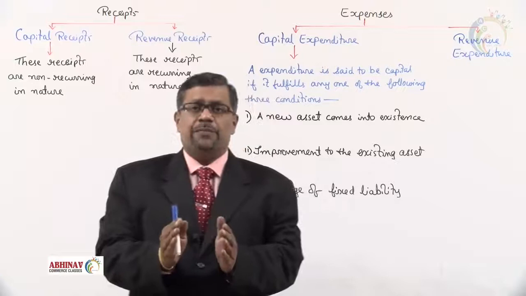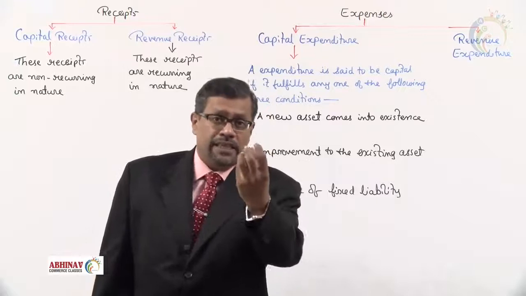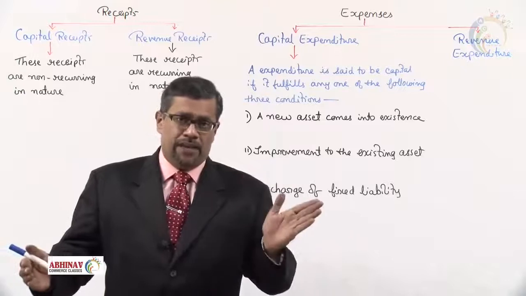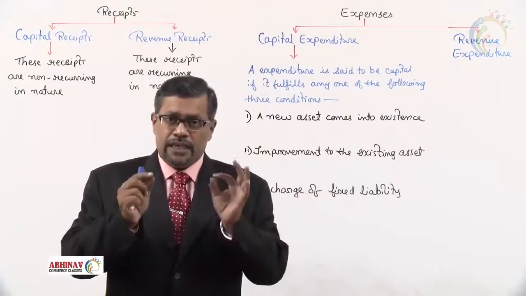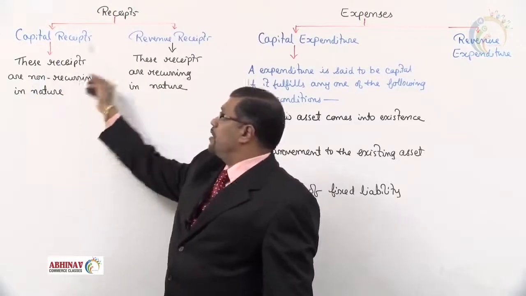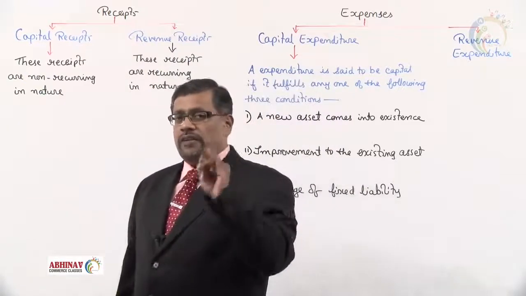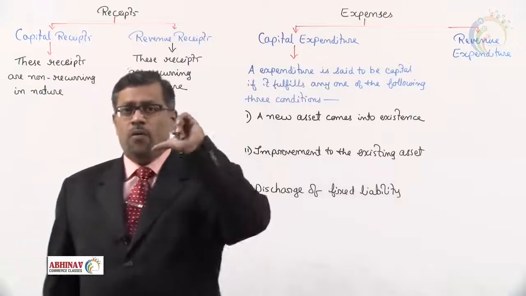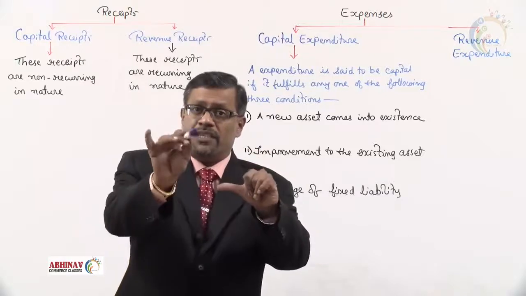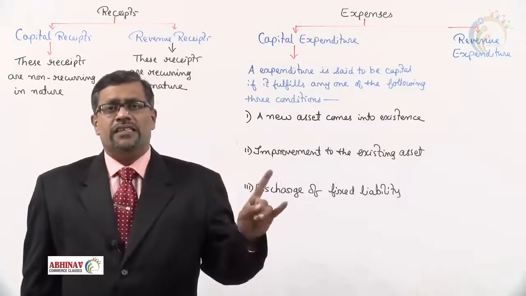Receipt first. Receipt means what? Income. The income that is received, the money that is received by the organization, we call it a receipt. It may be a capital receipt or a revenue receipt. Capital receipt, very simple: these receipts are non-recurring in nature. Revenue receipts are recurring in nature. Non-recurring means the receipt which is received only once. We don't get that income again and again from the same person or from the same source. That is called a non-recurring receipt.